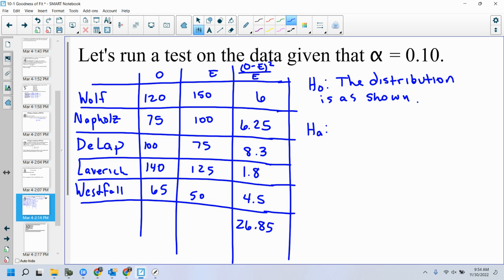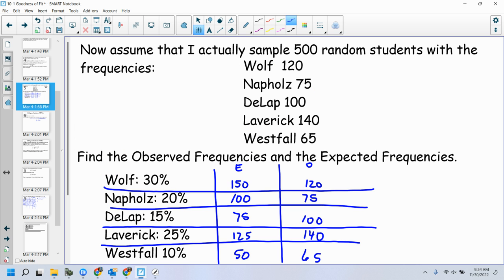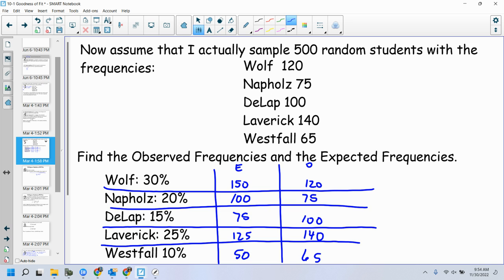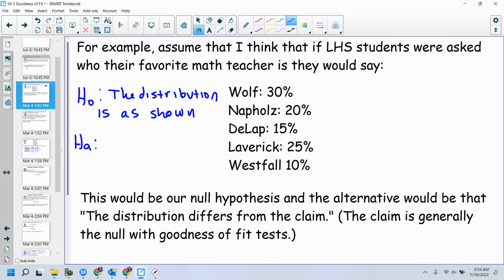What do they write out? They say these percentages. Okay, they say wolf would have 30%, apples would have 20%, and so on and so on. And they would say, that's my null hypothesis. I am okay if we just say, our null hypothesis is that the distribution is equal to this. The distribution is as shown.